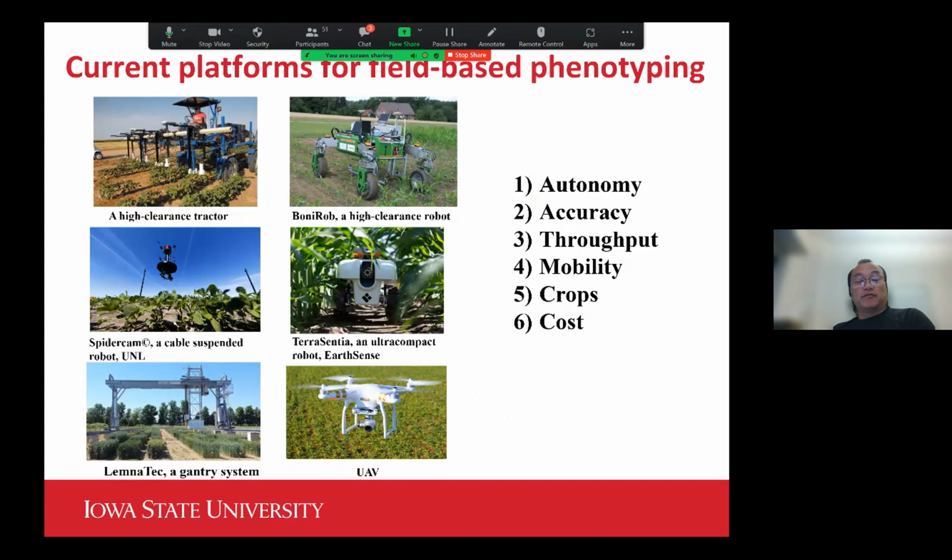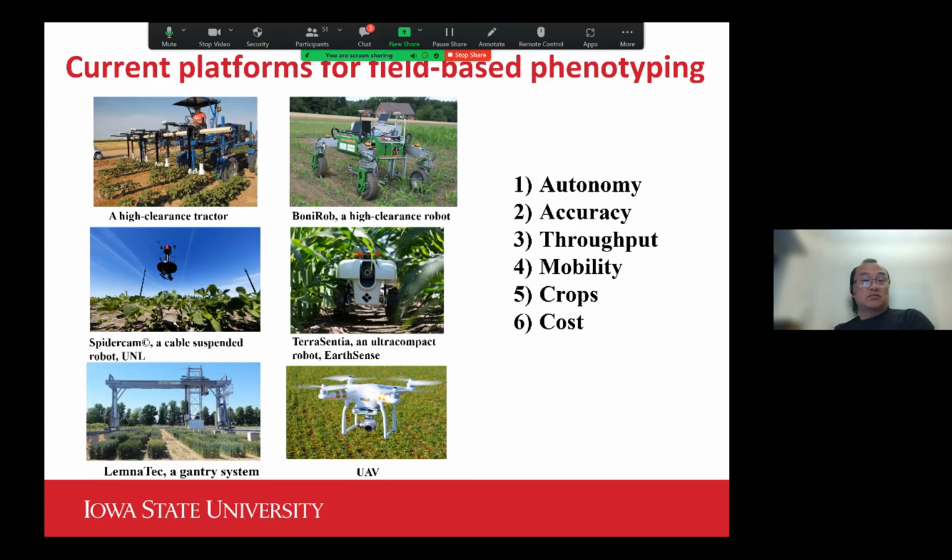But when we move to field-based phenotyping, it has been a very active research and development area in recent years. We have seen a lot of new developments. In this slide, I put some pictures from the internet that show different approaches and concepts of field-based plant phenotyping robots, particularly the dramatic difference in the platforms.